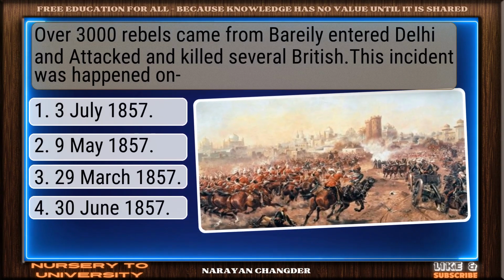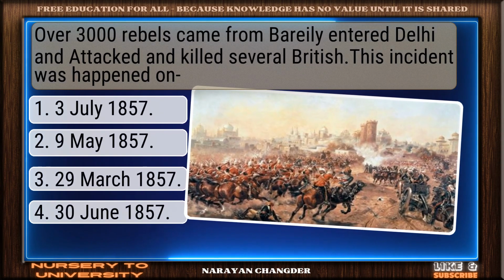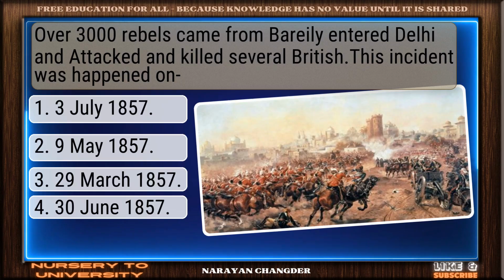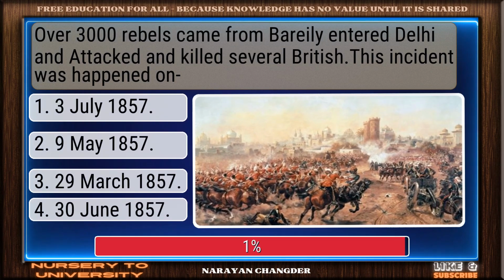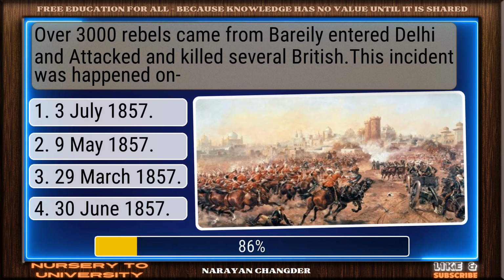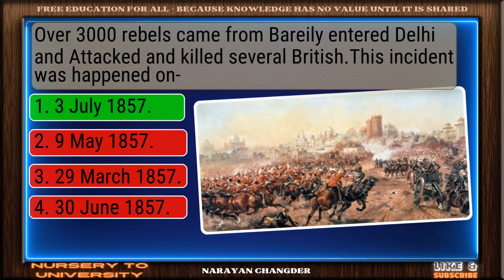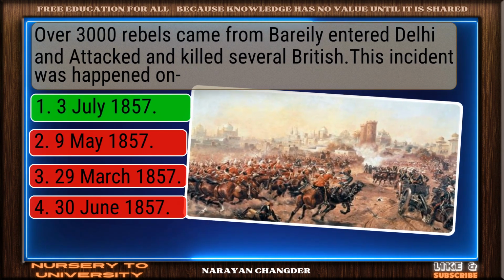Question number 17. Over 3,000 rebels came from Bareilly, entered Delhi and attacked and killed several British. This incident happened on. Good thinking. 3 July 1857 is the right answer.